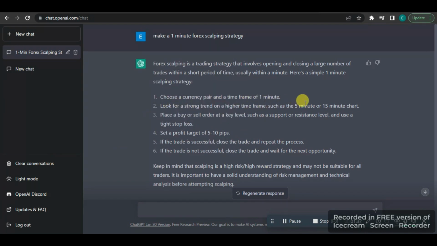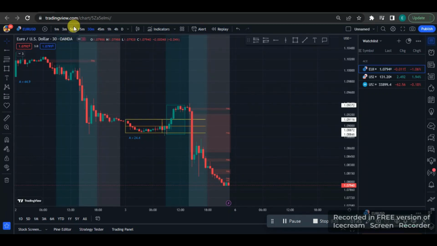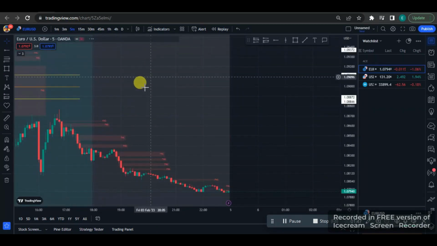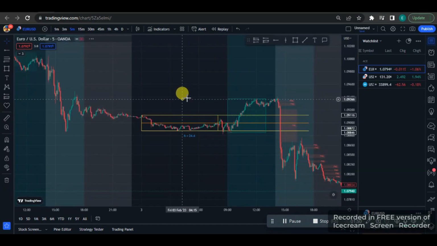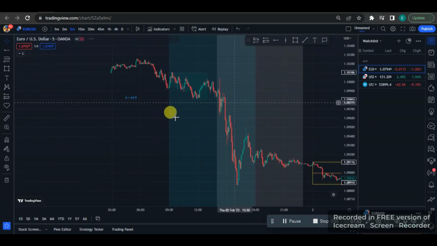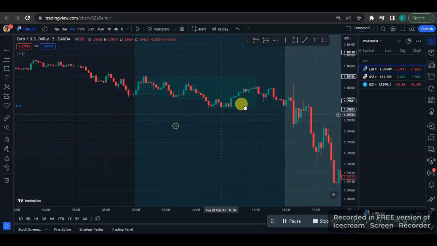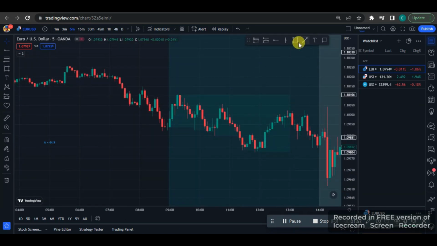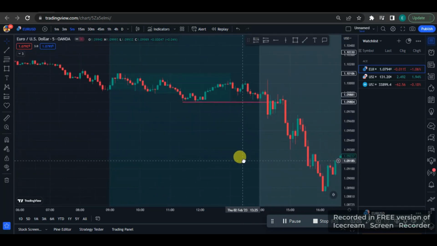Look for, okay, let's just go to the chart and let's see. Okay, let's say we're using the 5 minute time frame. Alright, so this is the 5 minute time frame. So let's assume that we're using support and resistance. So let's say this level here is a good level of support. So support broke and a retest of the support turned into resistance, kind of like that.